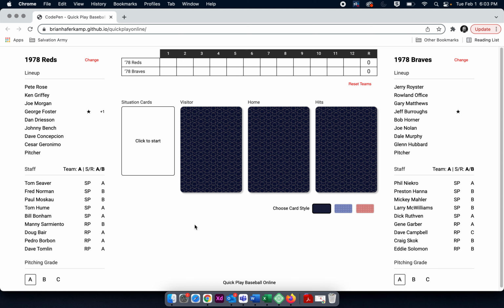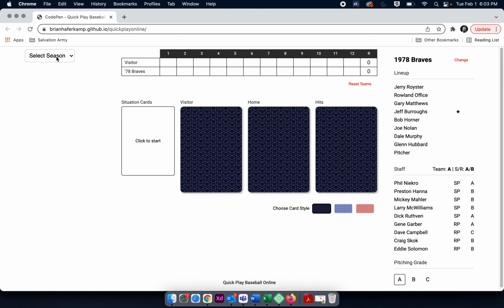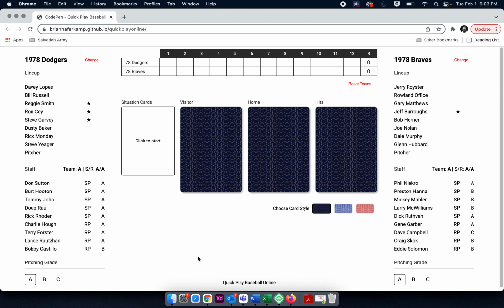And the plans in the future are also to create this as a real application that you would pay to get access to, and it would have multiple seasons, and each season, just like you choose 1978, there would be multiple seasons here, and you could play seasons against each other, different teams from different eras or teams against one another, or you can just play a different season against each other if you're doing a season replay. So hopefully there's enough flexibility there for you.